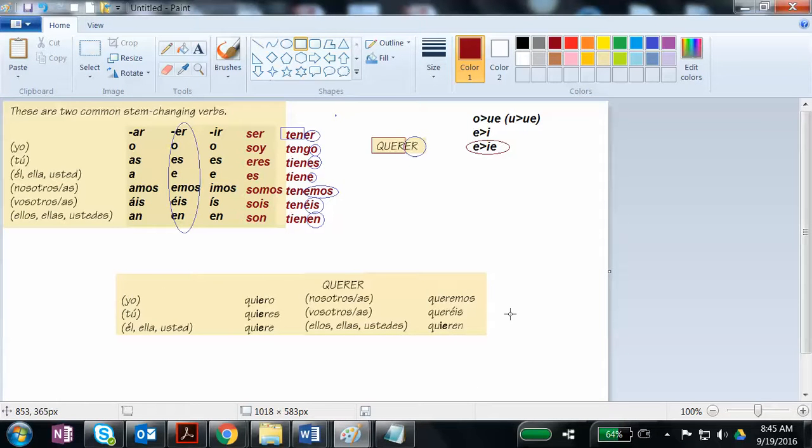They'll go first person all the way across, second person all the way across, third person all the way across, and then this is singular and this is plural. When you do that, it actually forms a boot, so they'll call these conjugation rules the boot rule, because you can see that the change happens everywhere but nosotros and vosotros. And hold on, I'll clean that up just a little bit.